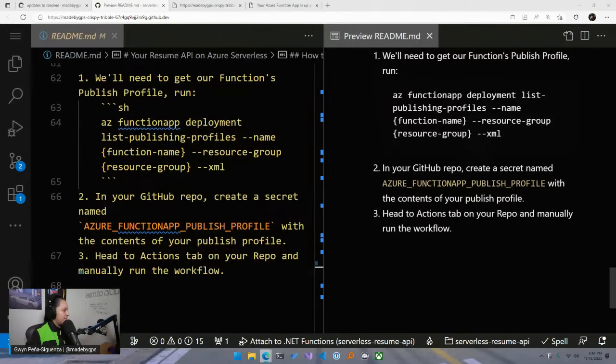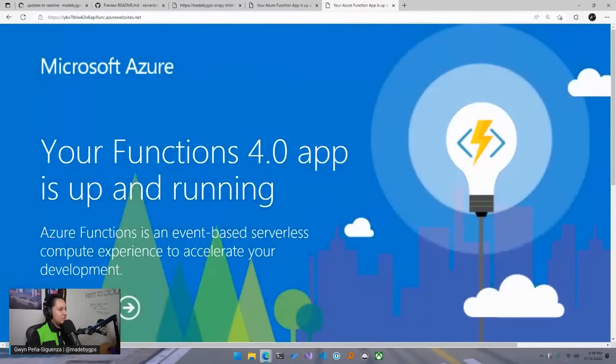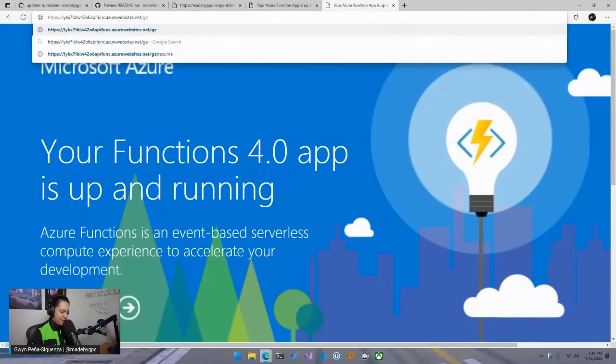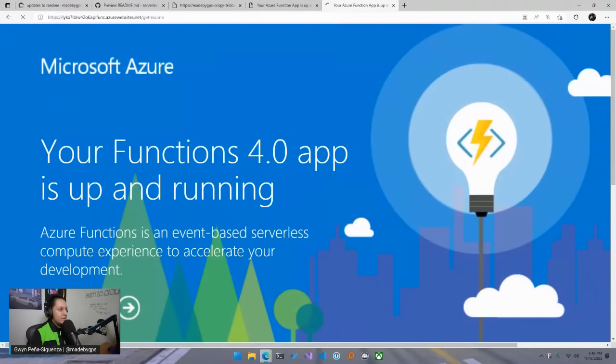Where is it? Function App URL. Okay, Function App URL. Cool. So then I got this Function App URL. We're going to hit paste and go. And then you're going to see a screen here that says your Function 4.9 app is up and running. So then to that Function app, you append get resume at the very end. And this should return that same JSON data that you saw.